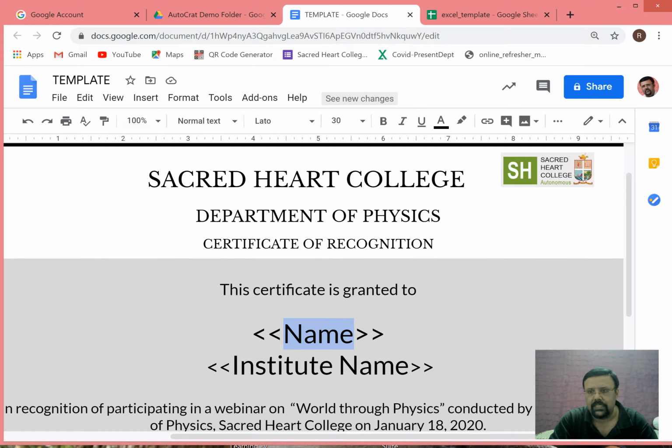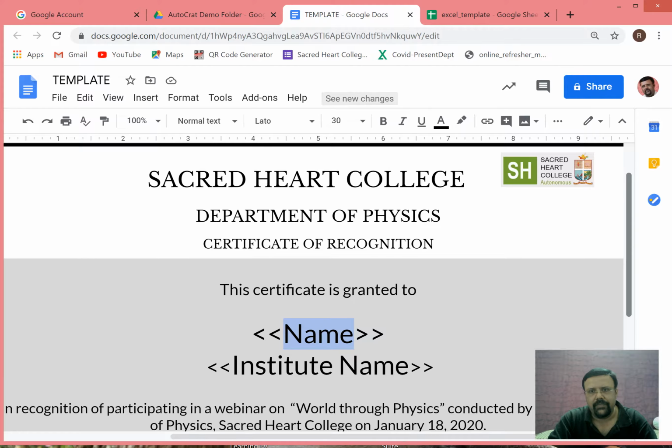So name is just a variable. When you run the AutoCAD software, it will look for all the variables labeled within the less than and greater than symbols, and all those will be taken as variables, and the variables will take different values or names, characters, as we have assigned them. So we will see one by one.